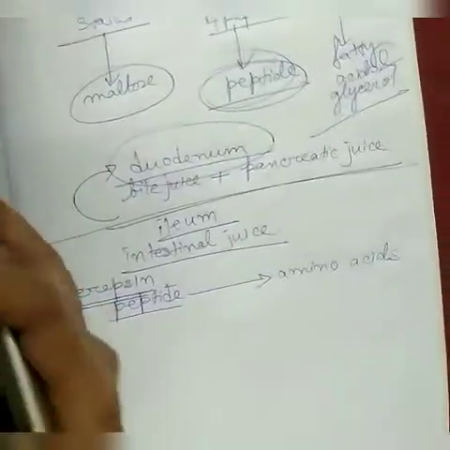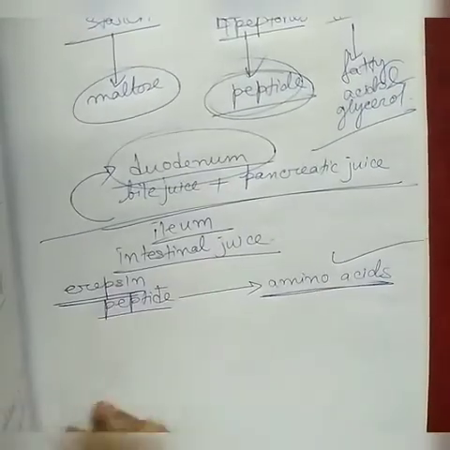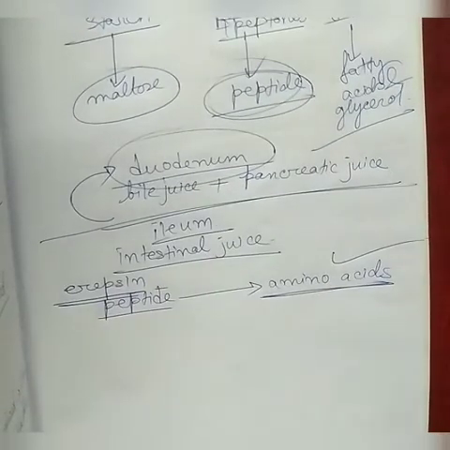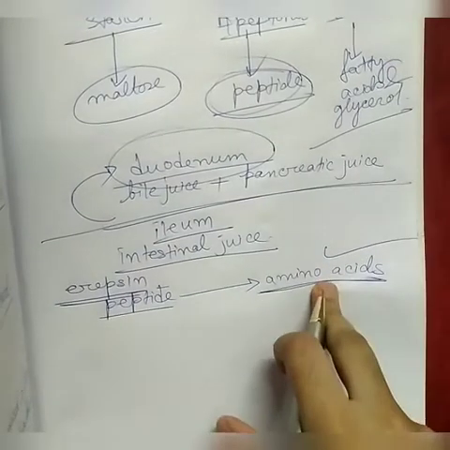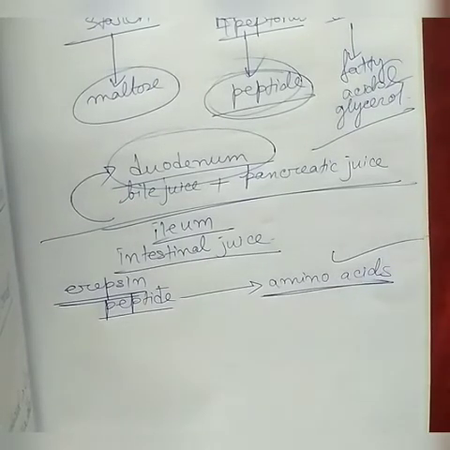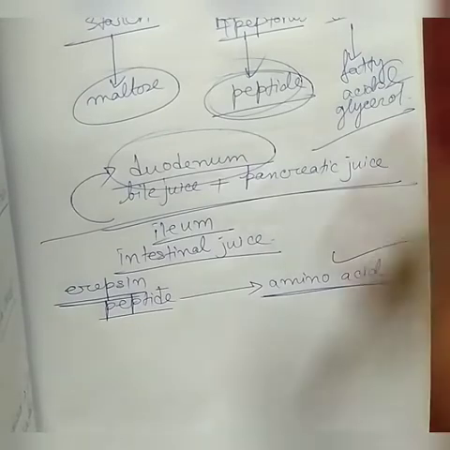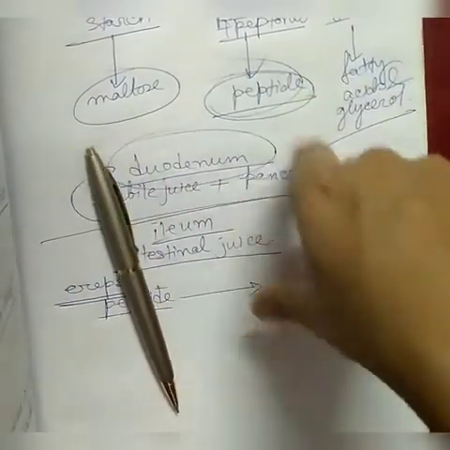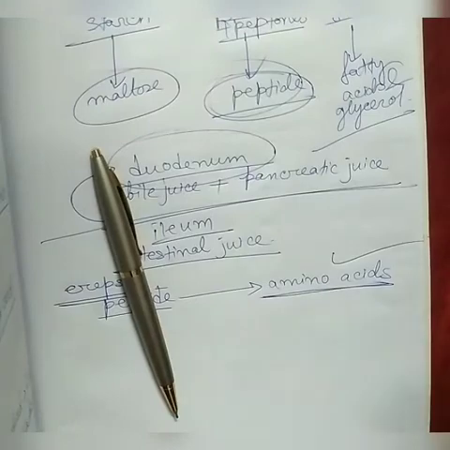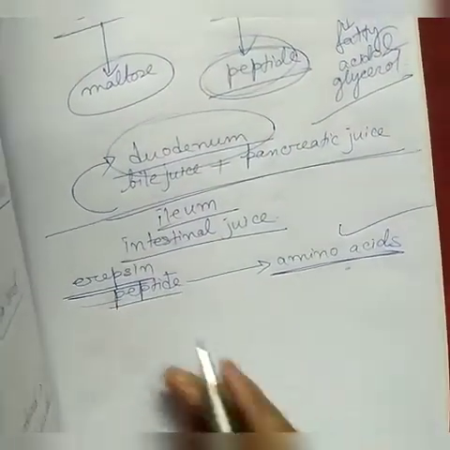In amino acid form, this can be accepted by the body cell. This can be absorbed. So what is the ultimate goal of digestion? That is conversion of the food materials into the simplest form so the body cells can absorb. Absorption is the next part of nutrition. Our third part is absorption. So erepsin acts on peptide and forms amino acid.